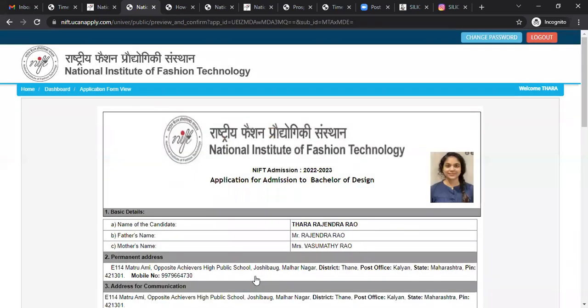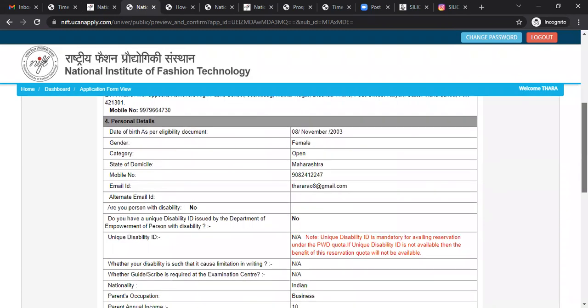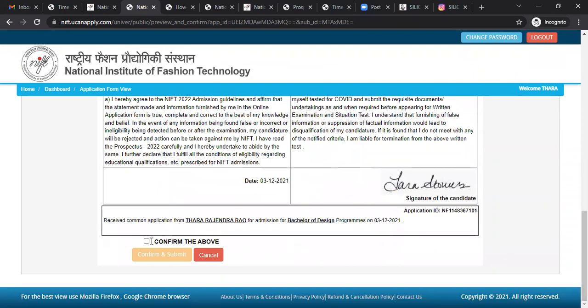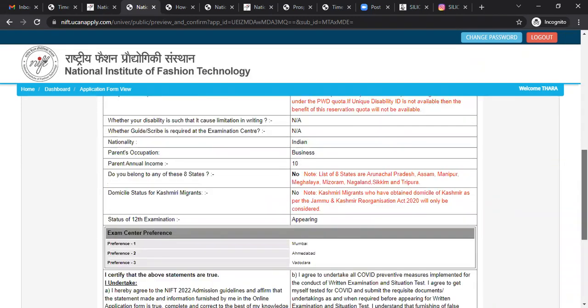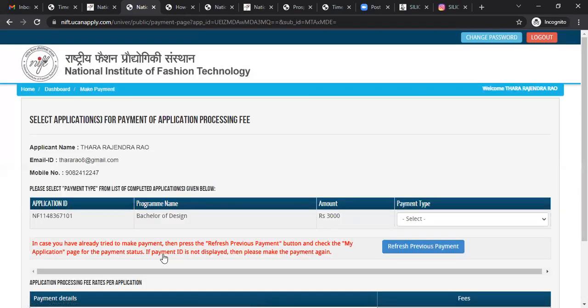This is the preview of the application form which you have filled. You just need to check once whether all the details are correct or not. Yes, I confirm and submit. Now, the last thing, which is proceed to payment. Here also the details are there.